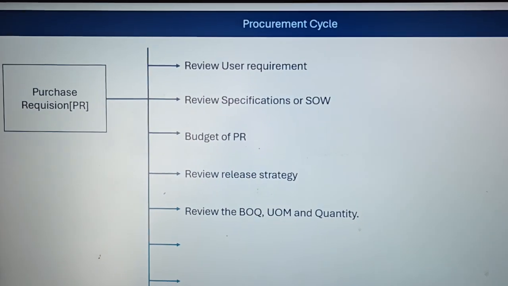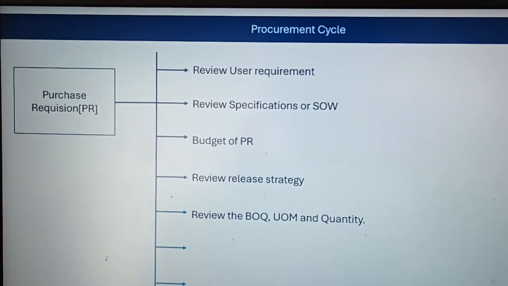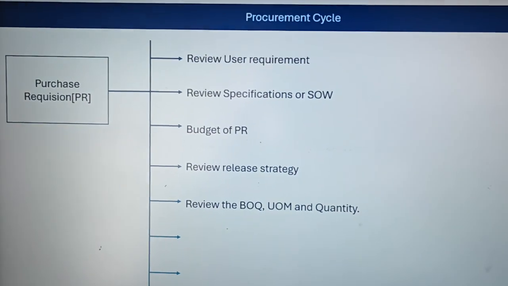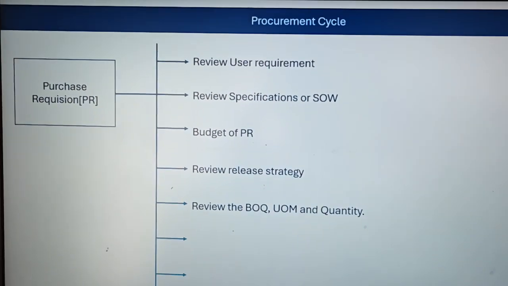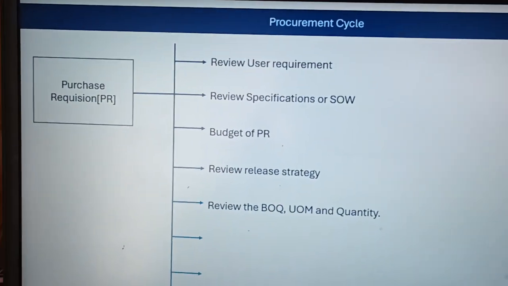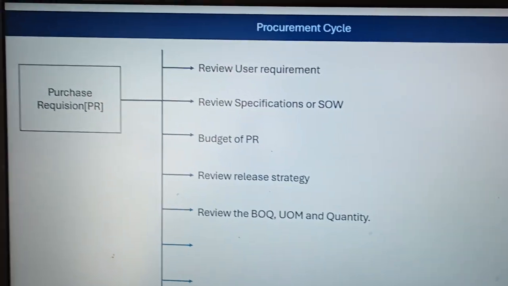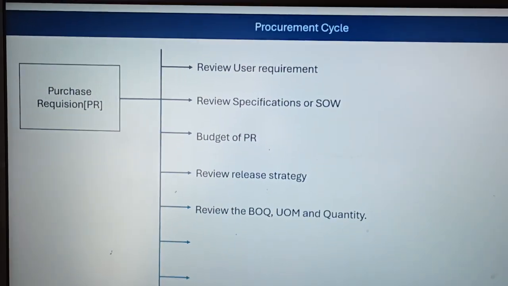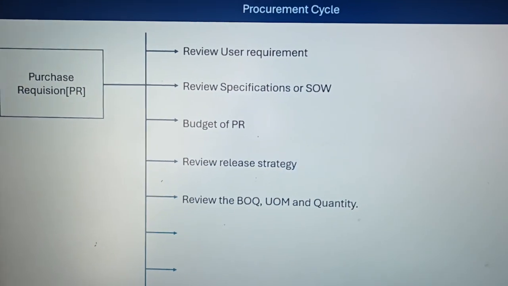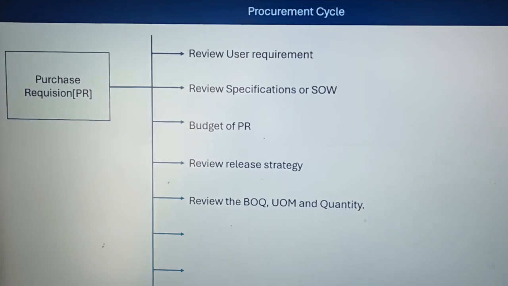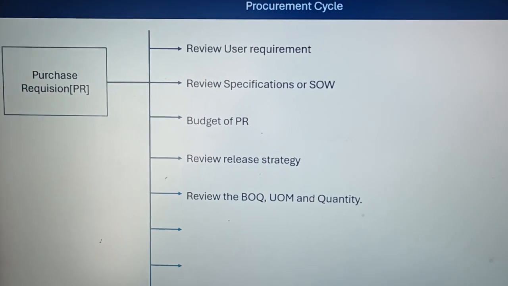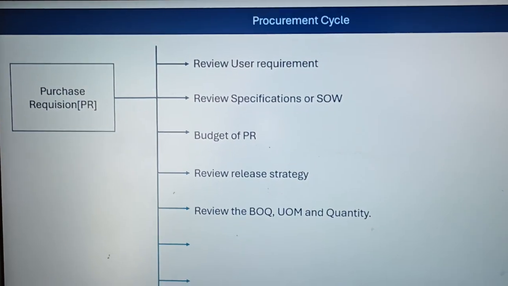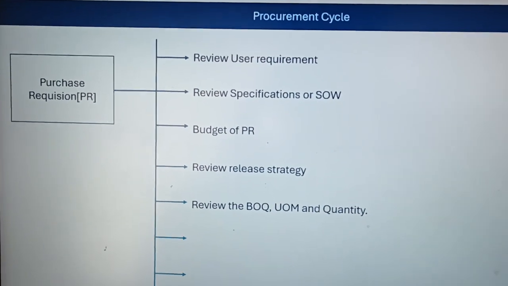The UOM, unit of measurement, is also an important thing, because if you want some service per month and in the BOQ the UOM is mentioned as each, it is not feasible and it is not correlated to the quantity and description mentioned in the BOQ. Also, the proper description of the product should be mentioned in the BOQ.